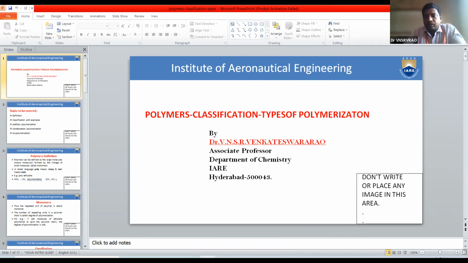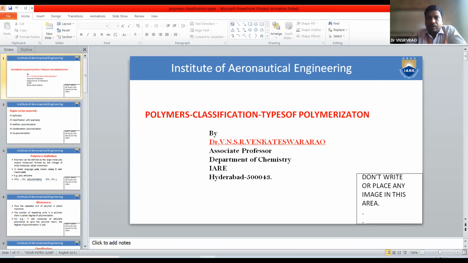First of all we see polymers. The word polymer comes from the Greek language, where poly means many and mer means units. That means a single substance which contains a large number of units is called a polymer. Basically, a polymer is defined as a large molecule, a giant molecule or macromolecule, formed by the linkage of small molecules called monomers.